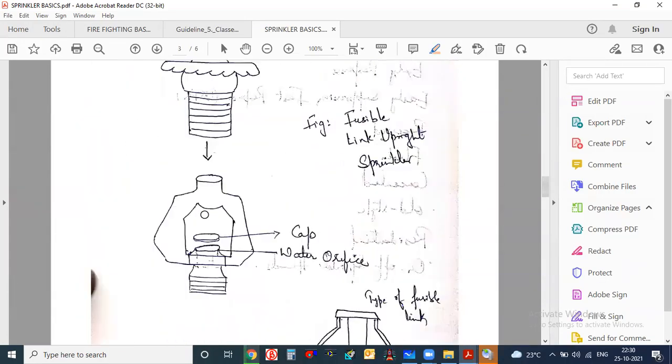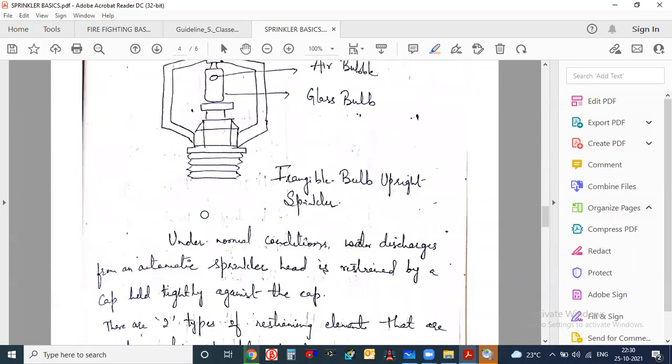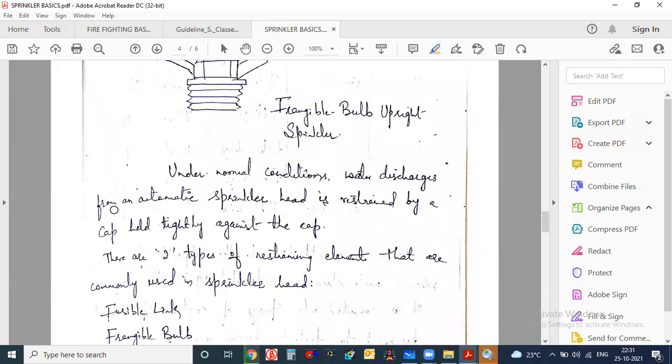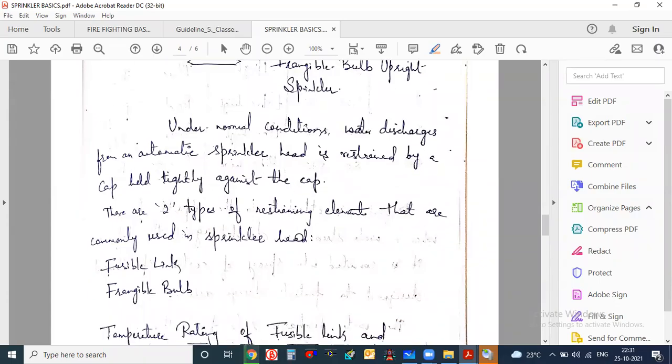Here some points are written about the sprinkler head. Under normal conditions, water discharge from an automatic sprinkler head is restrained by a cap held tightly against the cap.